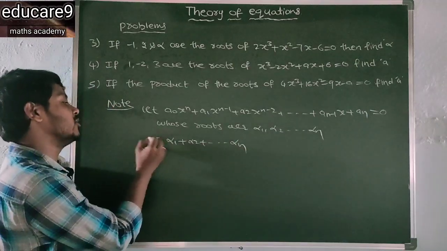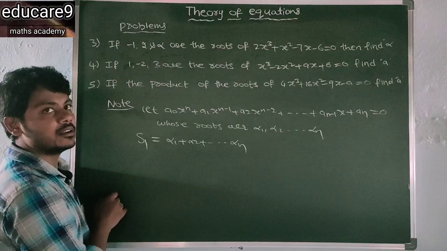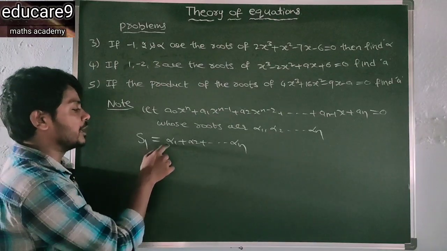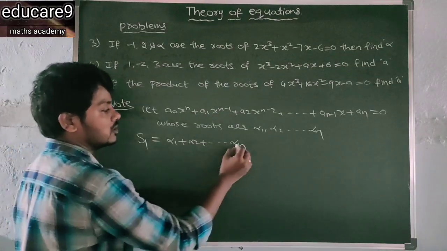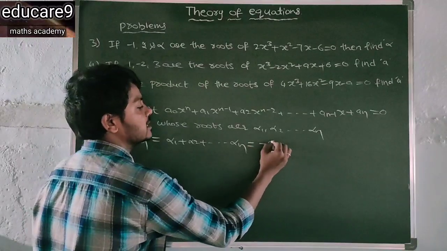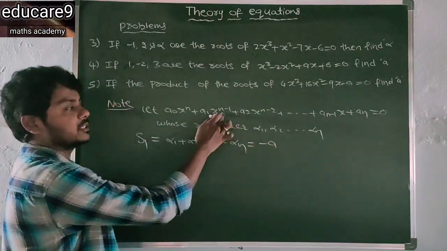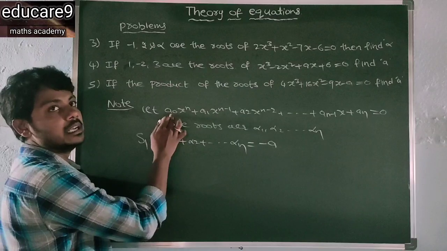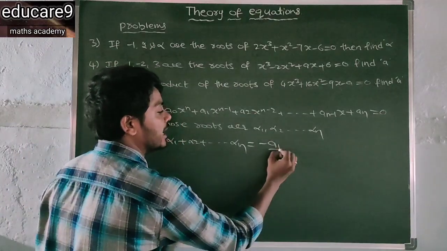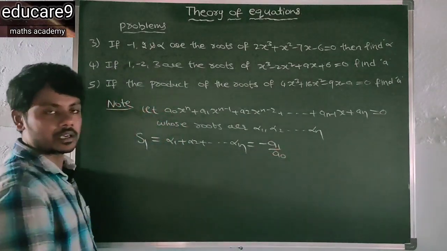This is denoted by S1. So take one root at a time. Now this is minus the x^(n-1) coefficient by the leading coefficient, that is minus a1 by a0.